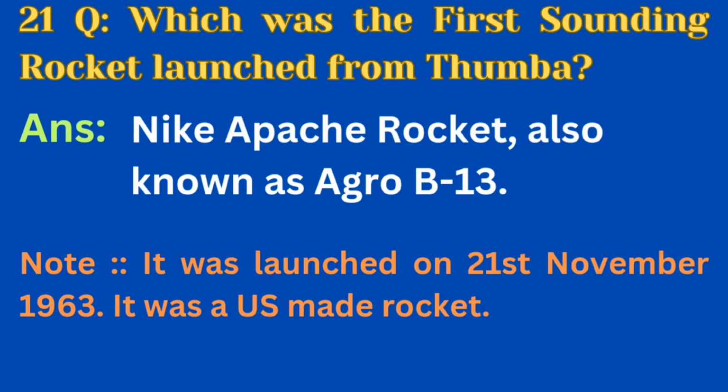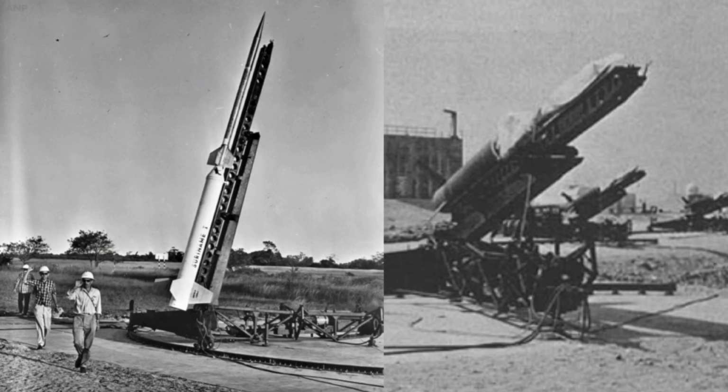Question number 21. Which was the first sounding rocket launched from Tumba? The answer is Nike Apache rocket, also known as Agro B-13. Note that it was launched on 21st November 1963 and it was a US-made rocket. Now you can see the picture of the Nike Apache rocket.